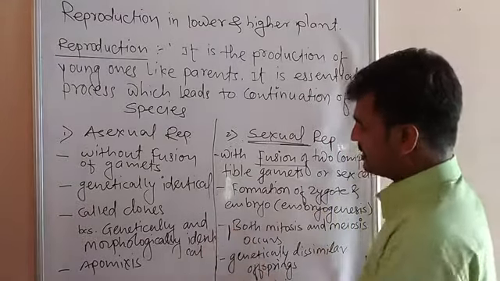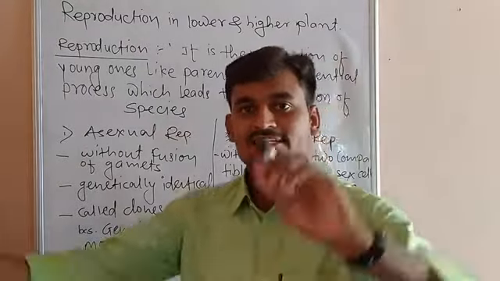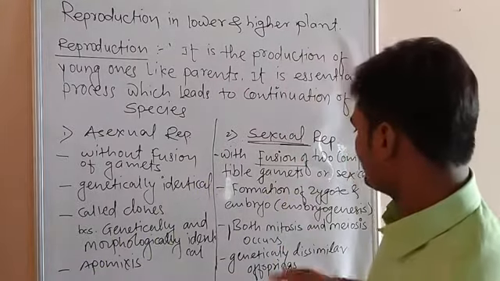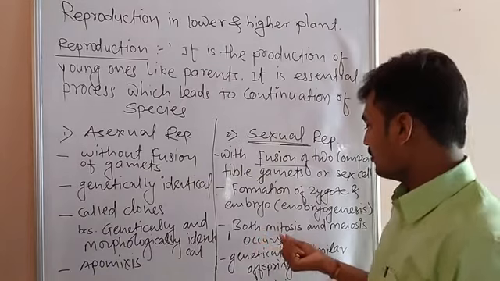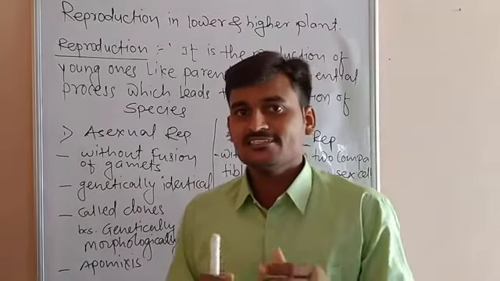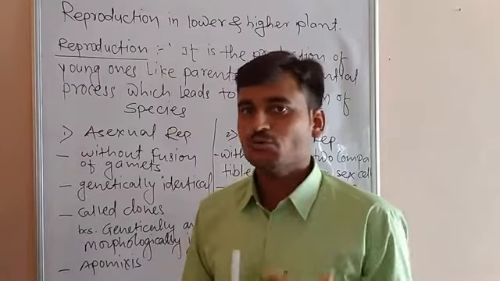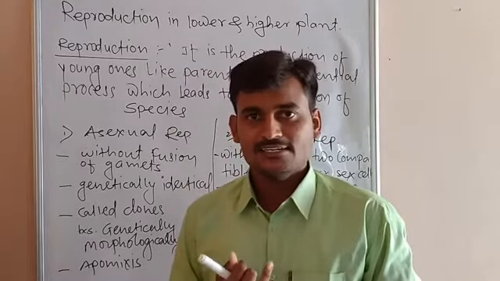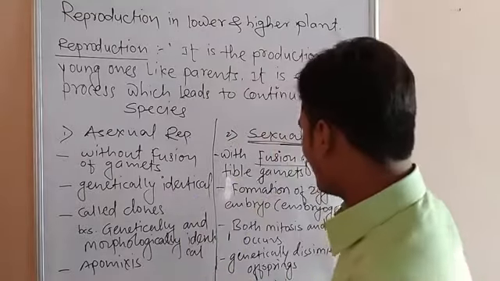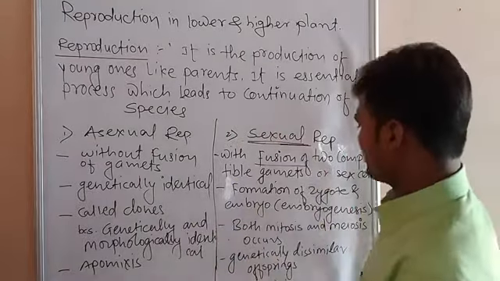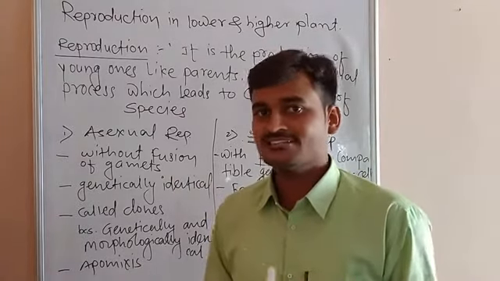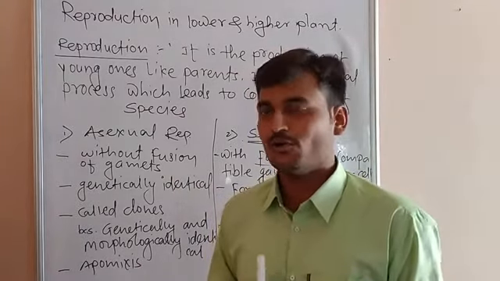There are some different divisions of cells that occur in sexual reproduction. Those divisions are called mitosis and meiosis. My friends, you know that a cell is divided in two manners: mitotic division and meiotic division. In sexual reproduction, two kinds of cells, somatic cells and germ cells, are there in the body of organisms.